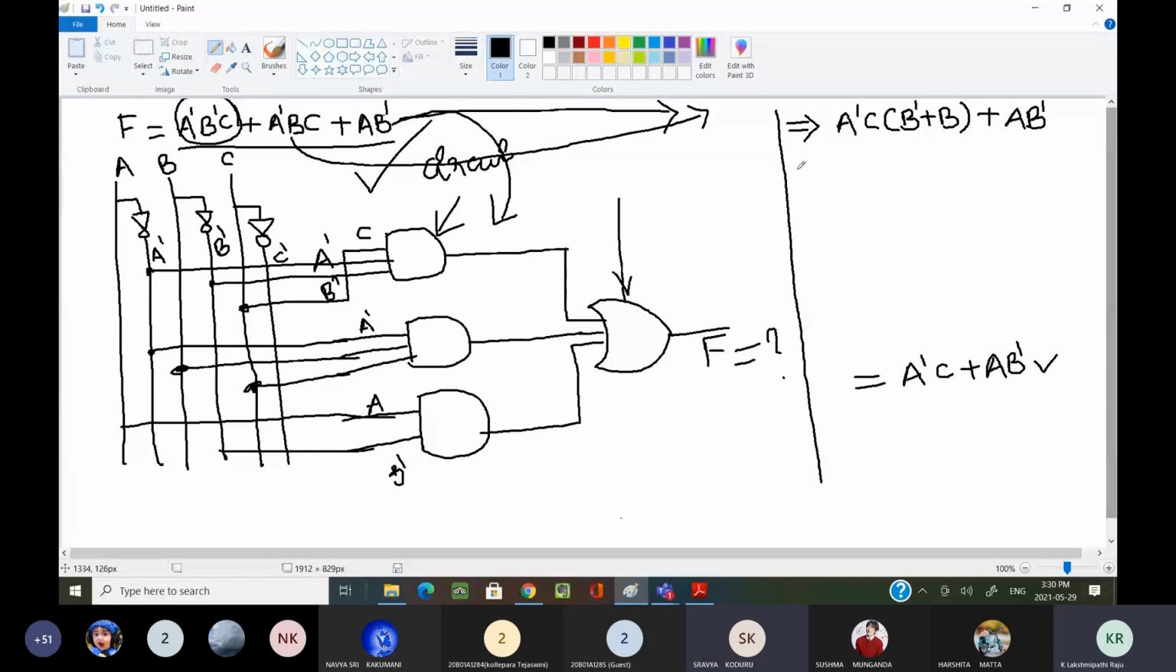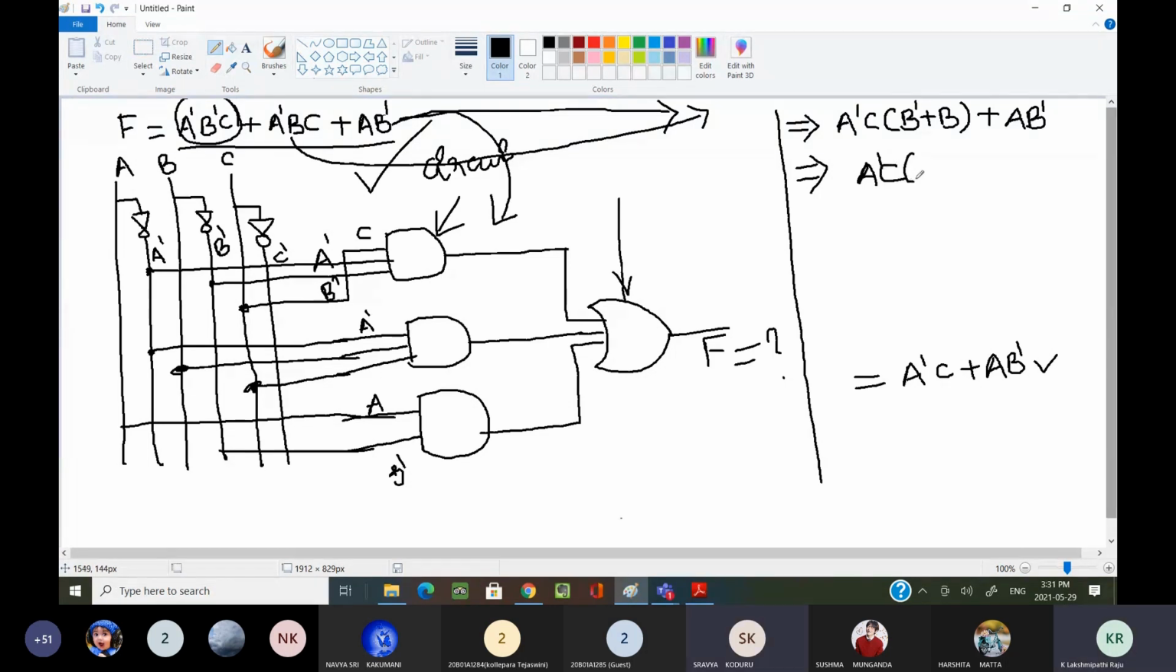Now, what have you done in the next step? B dash plus B is 1. Just now we have seen the Boolean algebra rule: B dash plus B equals 1. By using that rule, what is that rule? Can you tell me what that law or postulate is? B dash plus B equals 1. Now we can say it is the complement law. I can say it is a complement.